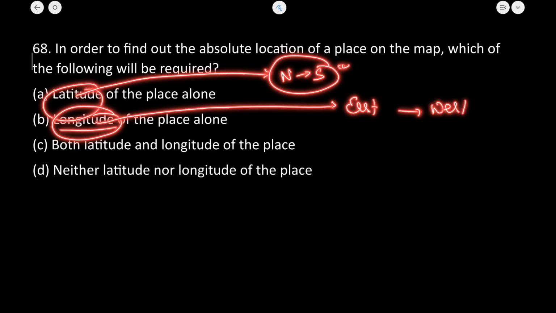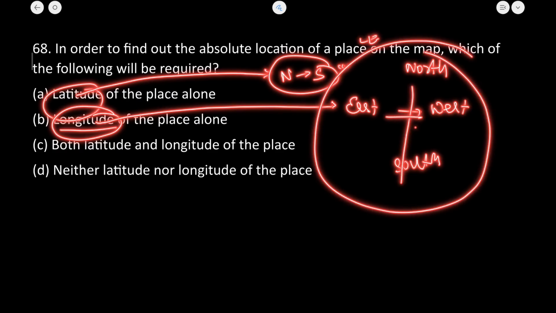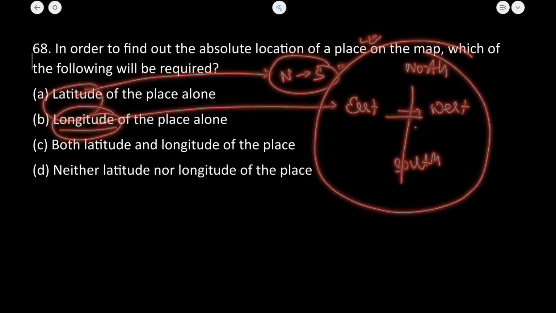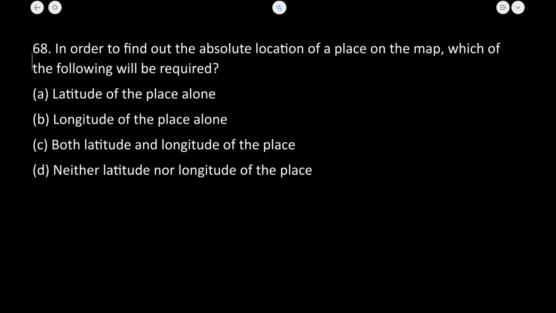So east to west is measured by longitude and north to south by latitude. This is the perfect configuration. The correct answer will be both latitude and longitude. C is the correct answer.